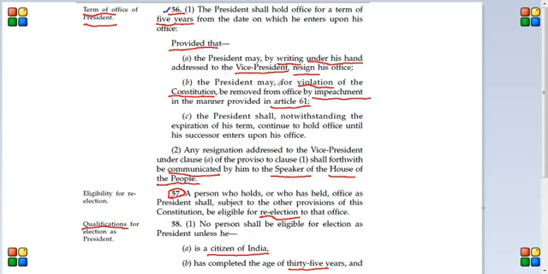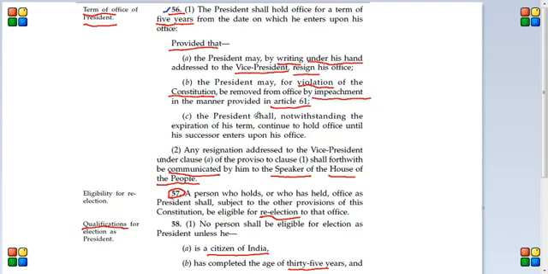Next, second thing is the president may, for violation of constitution, be removed from office by impeachment in the manner provided in Article 61. Basically says if the president has violated the constitution, then he can be impeached, and the process is written in Article 61. That is present in another video. You can check there.